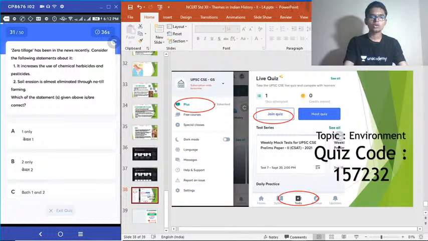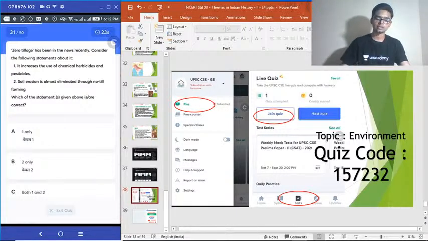31. Zero tillage has been in the news recently. Consider the following statements about zero tillage. 1. It increases the use of chemical herbicides and pesticides. 2. Soil erosion is almost eliminated through no-till farming. Choose the correct answer.